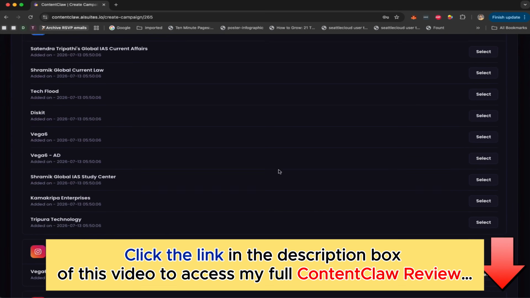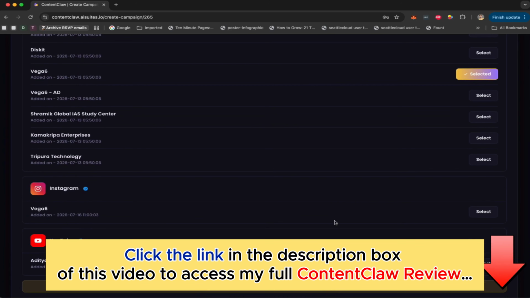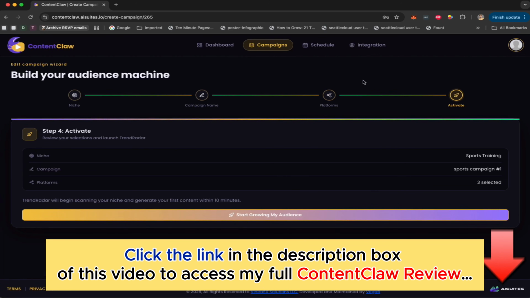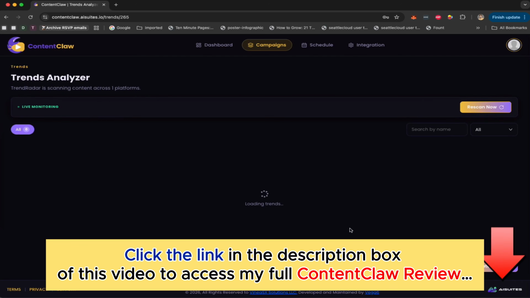Super simple to do. Now here we're going to select whatever account we want to post our content on. I'm just going to select the ones I've connected, and click on process. It's going to show all the accounts that you have already connected. Now, here's a quick summary of everything. Sports training, this is the name. 3 platforms we have selected. It's going to take about a few minutes to start showing us trending products.